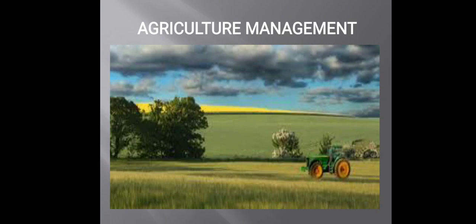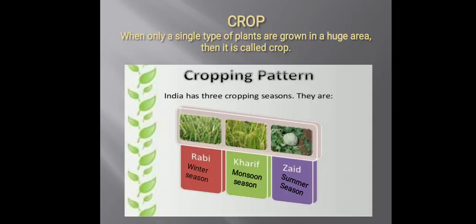So, first of all comes a crop. What is a crop? When only a single type of plant is grown in a huge area, then it is a crop. A crop may be a fiber crop, or a grain crop, or a food crop.